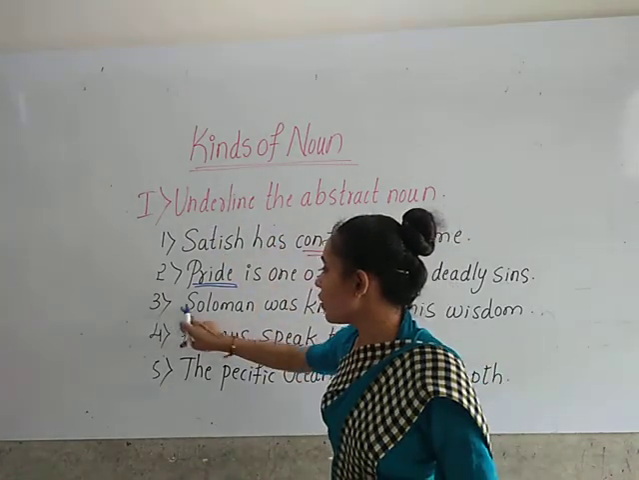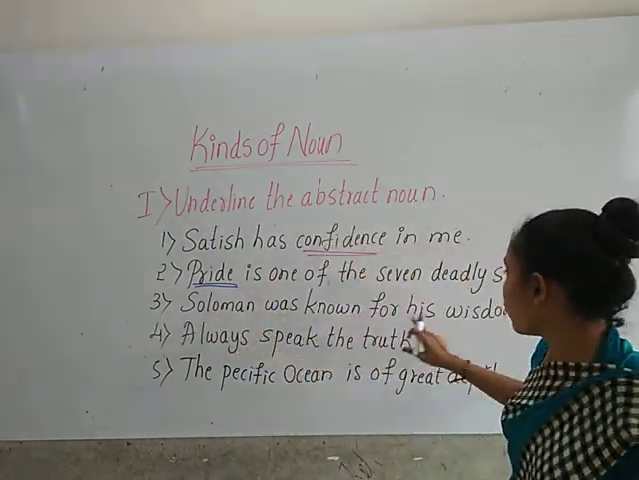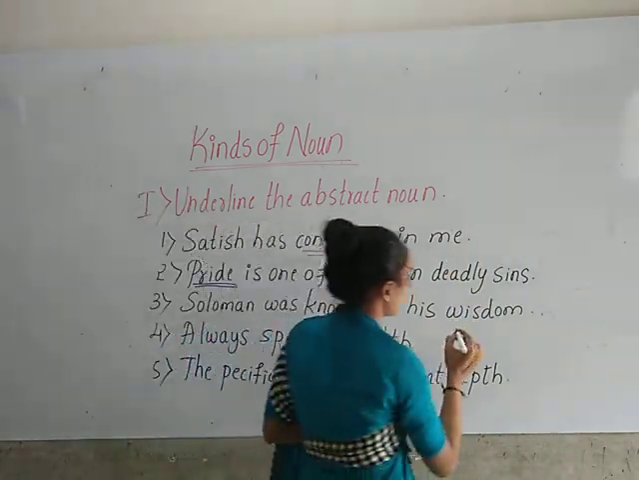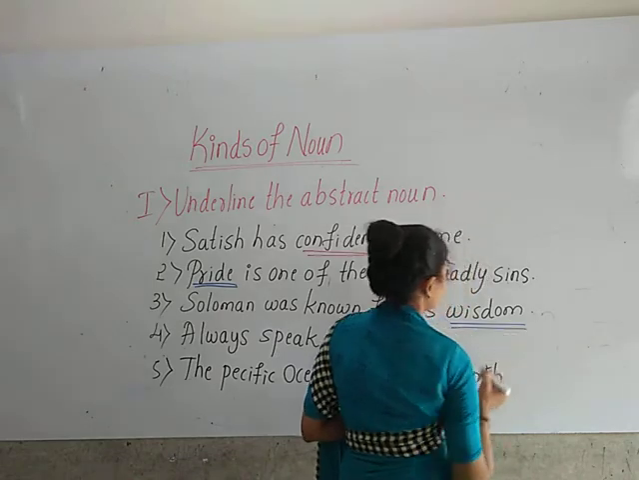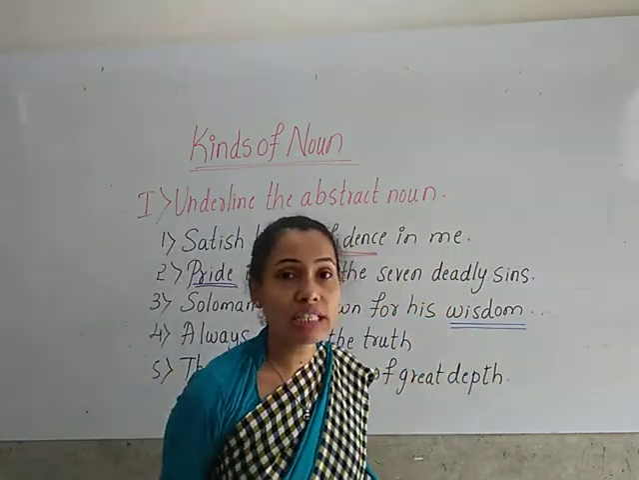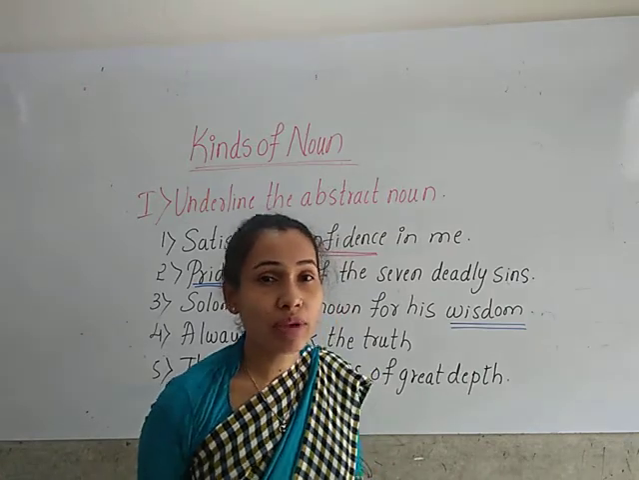Now look at the third one. Solomon was known for his wisdom. So which is the abstract noun here? Wisdom. Wisdom is the name of the quality which cannot be touched or seen. It can only be felt.